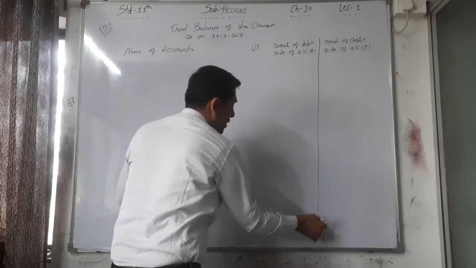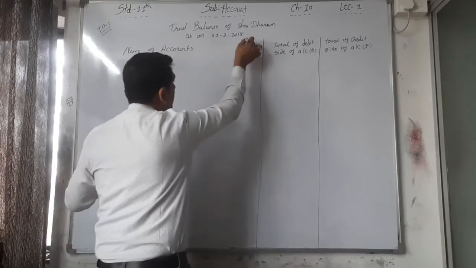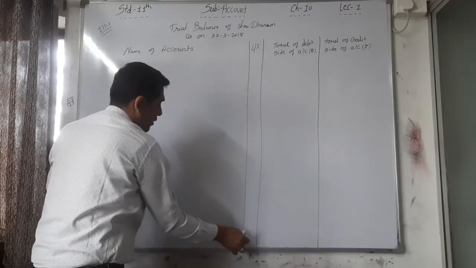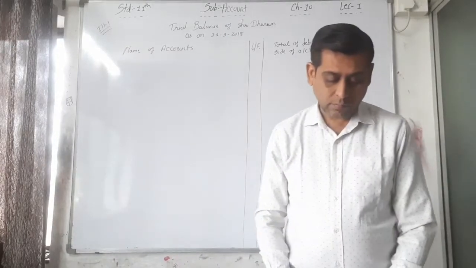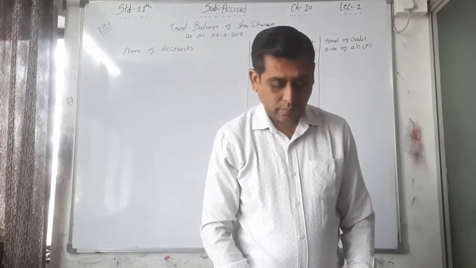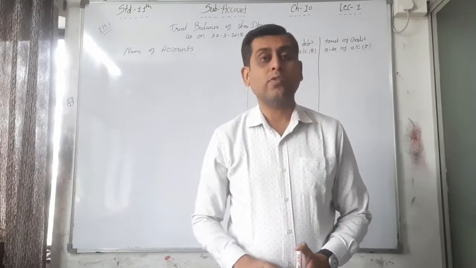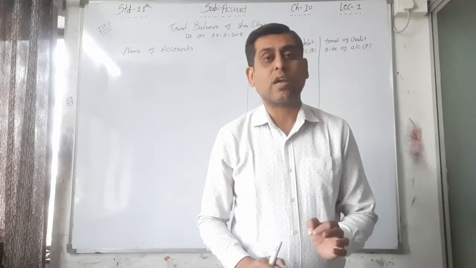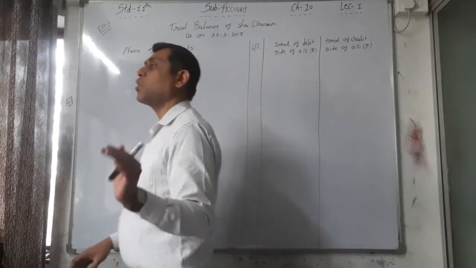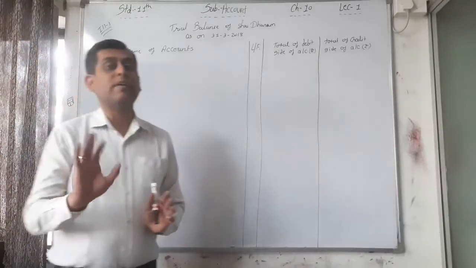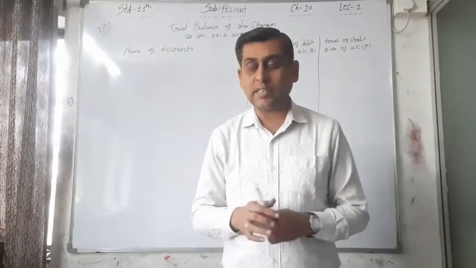I am writing out the answer from the question. See here. The capital account is always credited. That's why the total of the credit side is always highest. On the debit side, no entry is there. That's why on the credit side, total is 90,000.